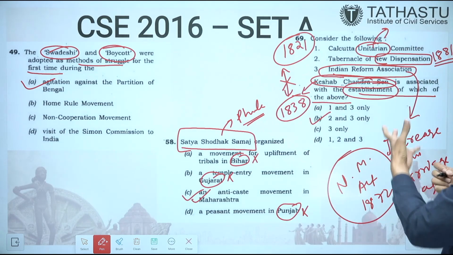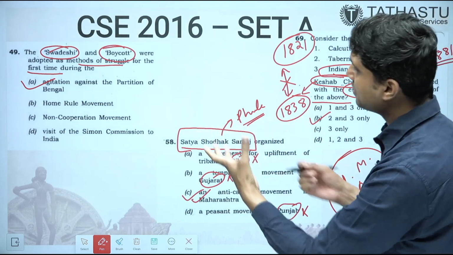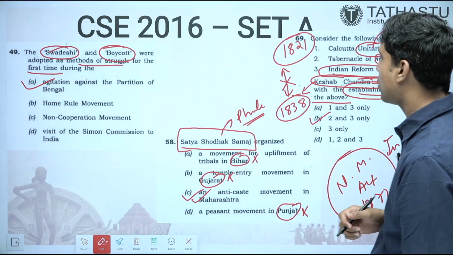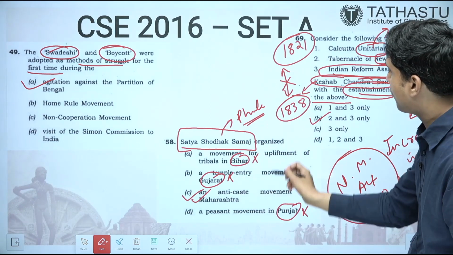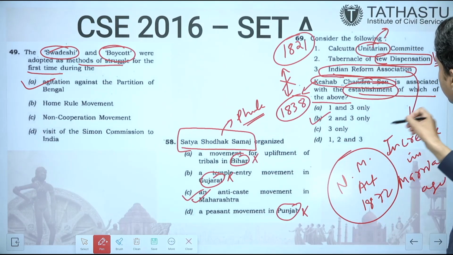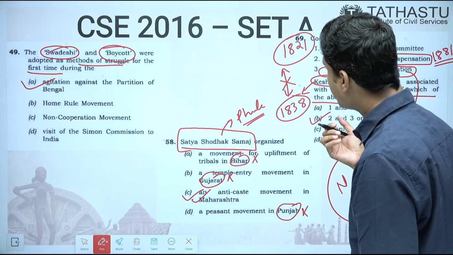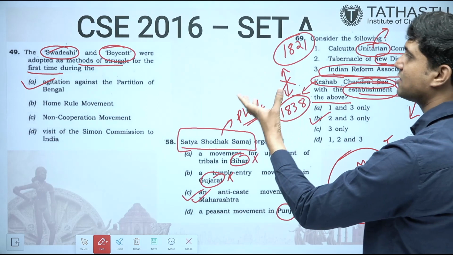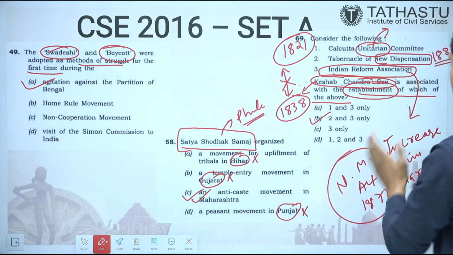If we see the nature of questions, what type of questions are being asked? One is from the movement, various movements which were launched, then socio-religious reform movement, then organizations. Organization is an area, socio-religious reform is an area from which UPSC continuously asks questions, as you will see throughout the different years.